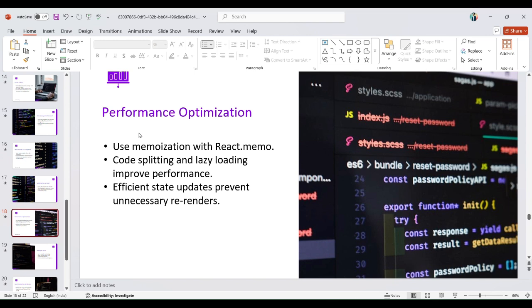Without lazy loading, the website takes time to load all the pages and only then shows the UI on our screen.